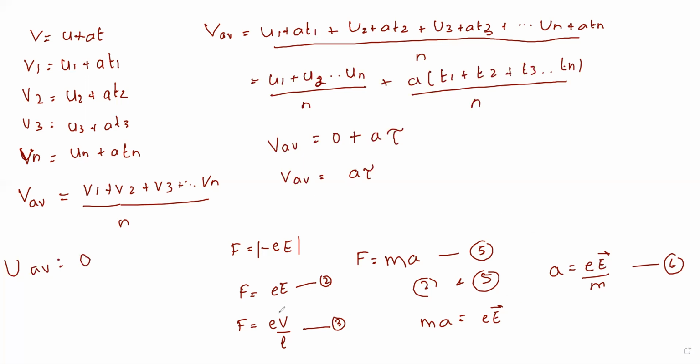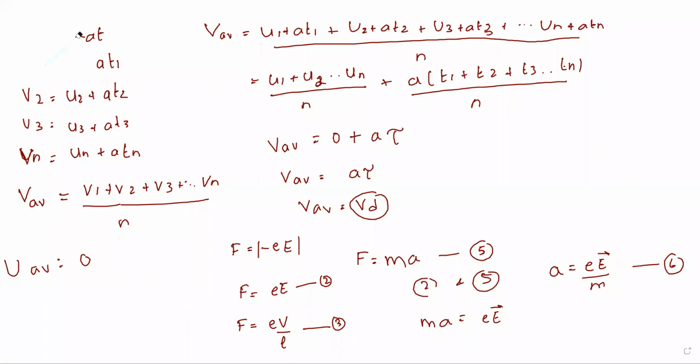So with all these small expressions, we can write this drift velocity in three forms. The first is this one, that is VAV. VAV is nothing but VD also. In some textbooks they give VD, that is drift velocity. In some textbooks they give VAV. Both are the same, don't get confused. If you see V average, it is drift velocity only. If you see VD, it is drift velocity only. So we'll go with this. There are three forms of writing. I will erase this and write it over here.